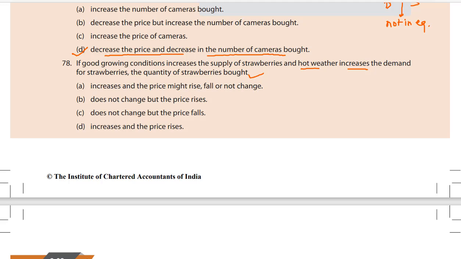B. does not change but the price rises. C. does not change but the price falls. D. increases and the price rises. It would be A. increases and the price might rise, fall or not change. Anything can happen.